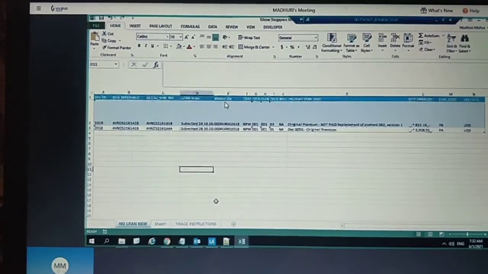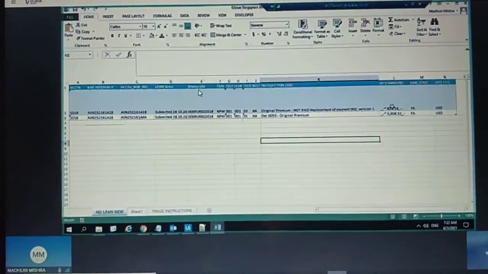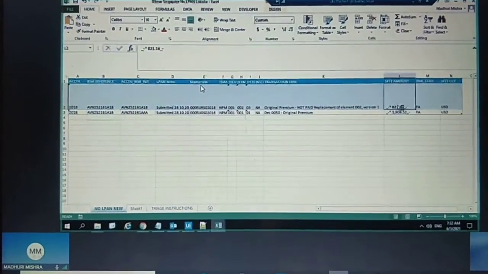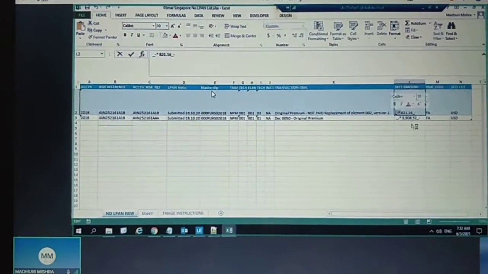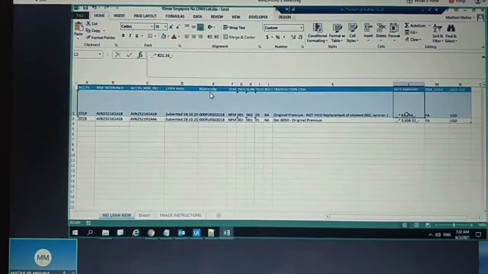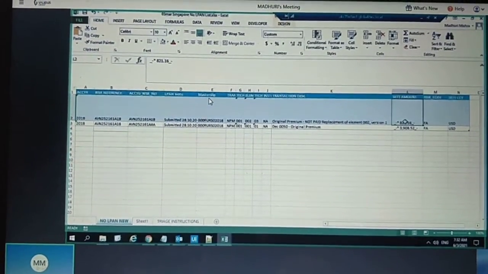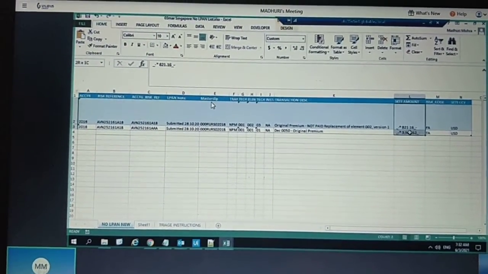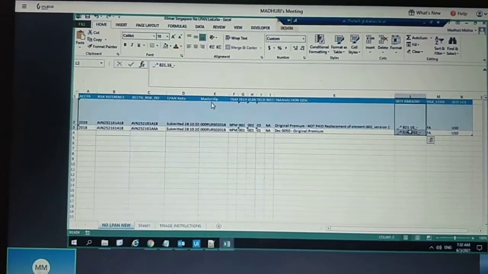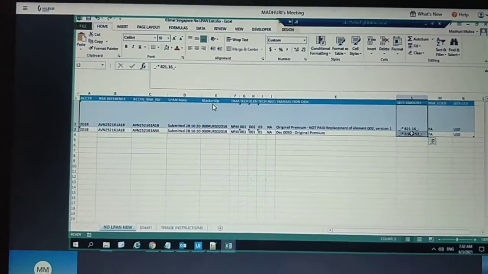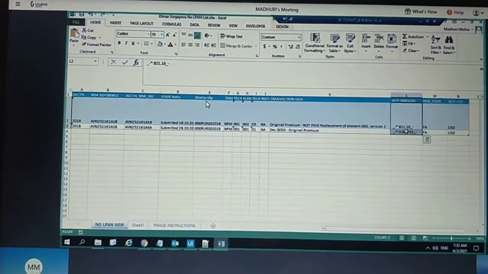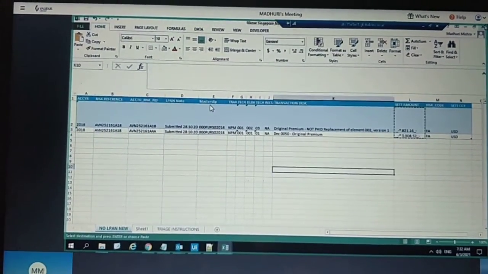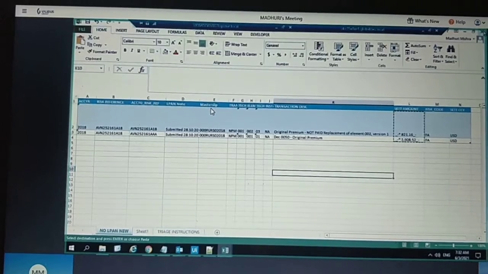This is your file which I have made. Actually, when you receive this file at the start, you don't have a special character. Do you want me to remove the special character right now, or will you do it from logic? I will do it from logic. Okay, fine. So I'm saving this file.